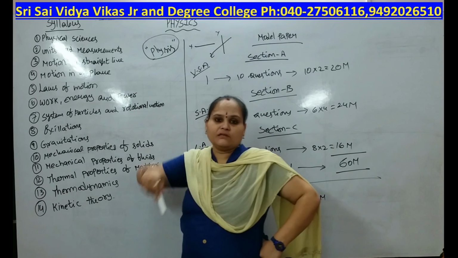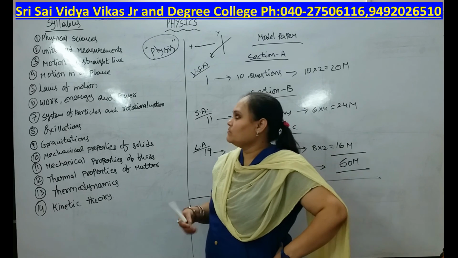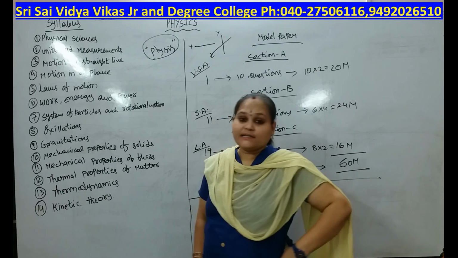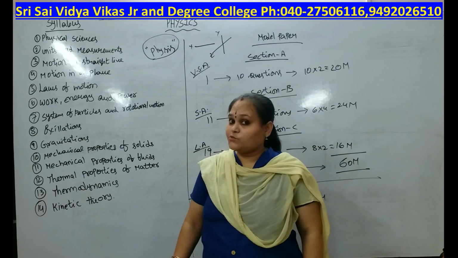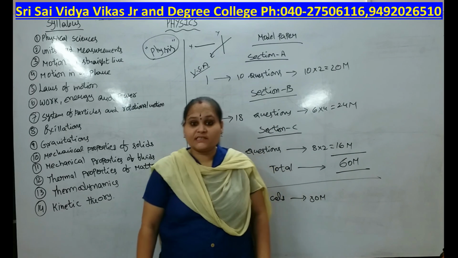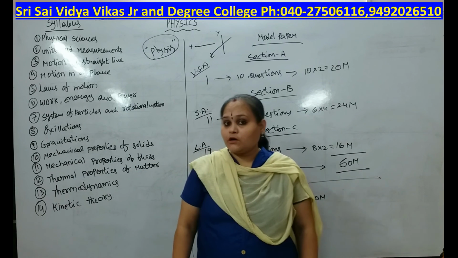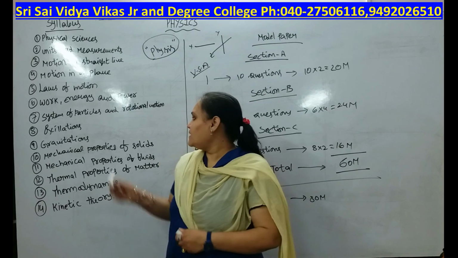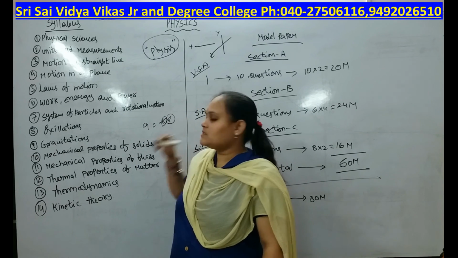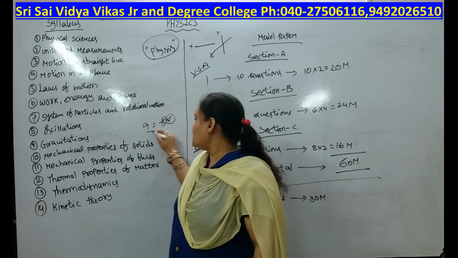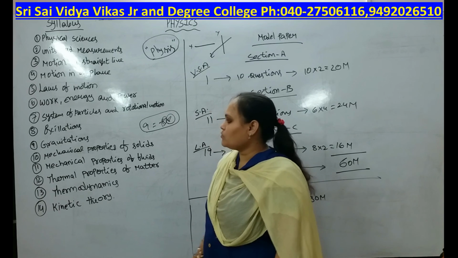Laws of motion means velocity, acceleration, work, energy, power. Next, system of particles and rotational motion. And oscillations, everybody knows simple harmonic motion. A is proportional to minus x, where A is the acceleration and x is the displacement. A particle can exhibit simple harmonic motion if it obeys A equal to minus kx. x is the displacement of the particle, k is the proportionality constant. Any system that obeys the formula A is proportional to minus x is a simple harmonic motion.